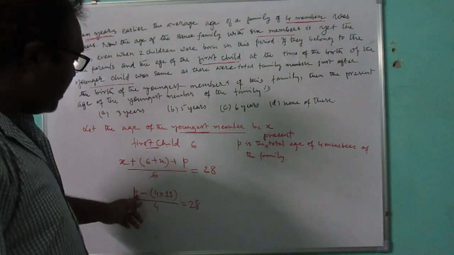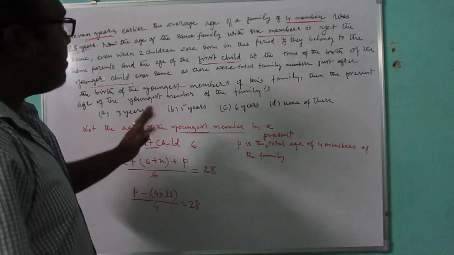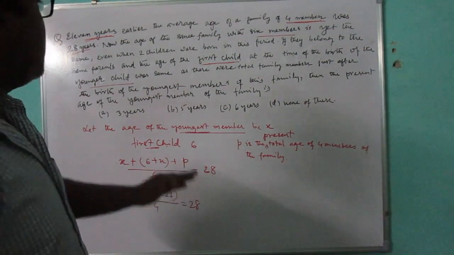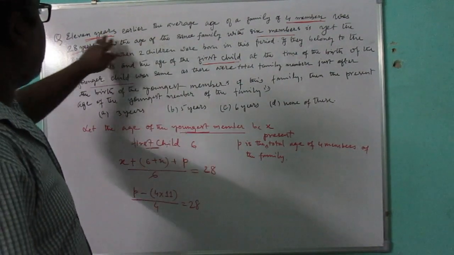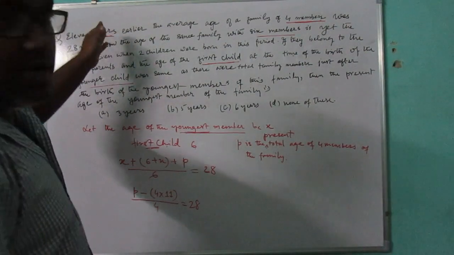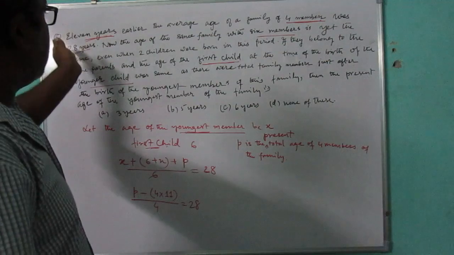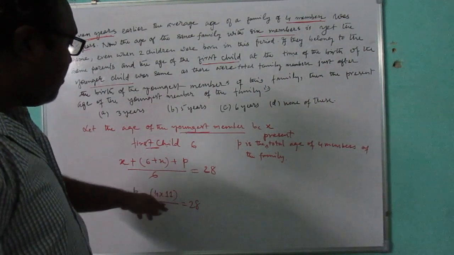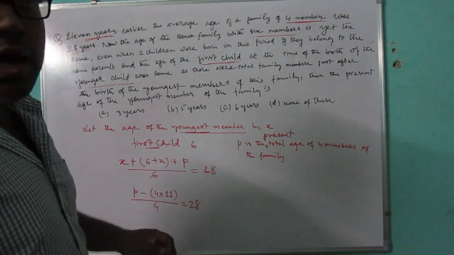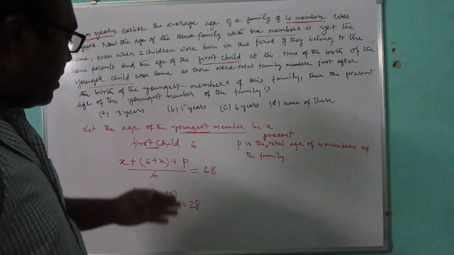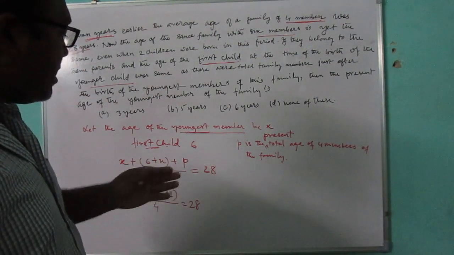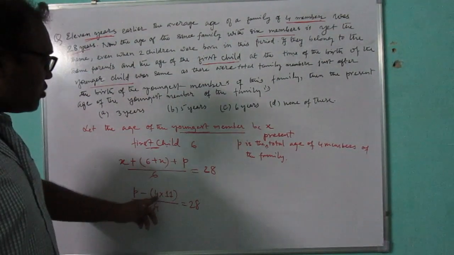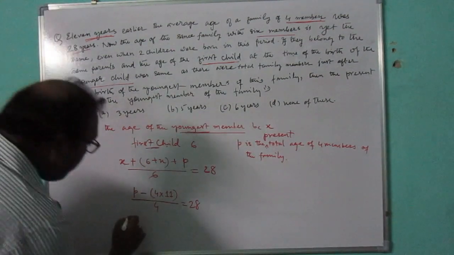So P minus 4 into 11, because I have to deduct 11 years from each member of the family, as I am writing the equation for 11 years before. There are 4 members, so 4 into 11 is 44.